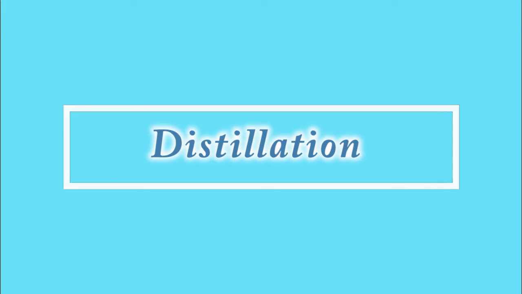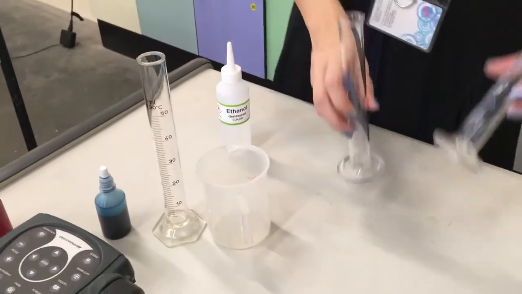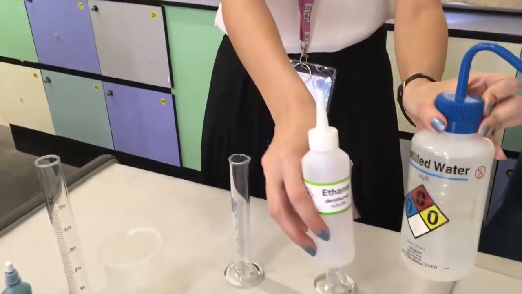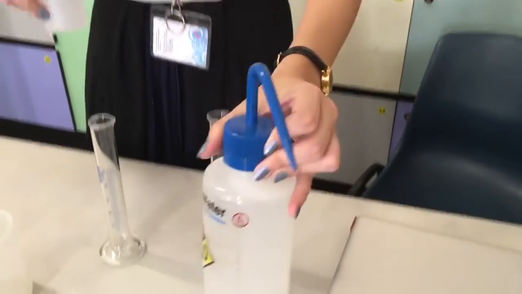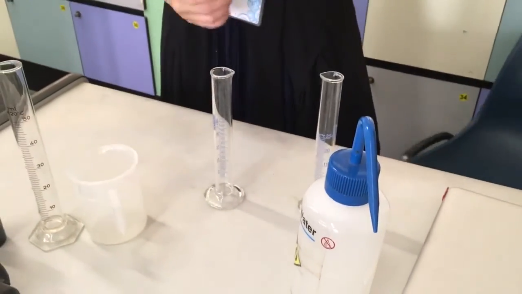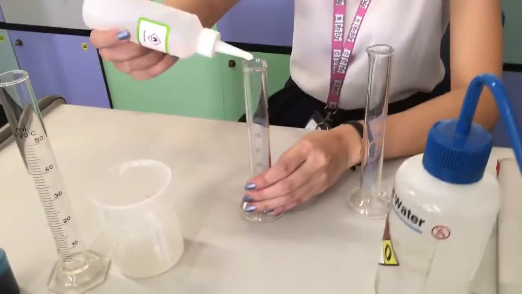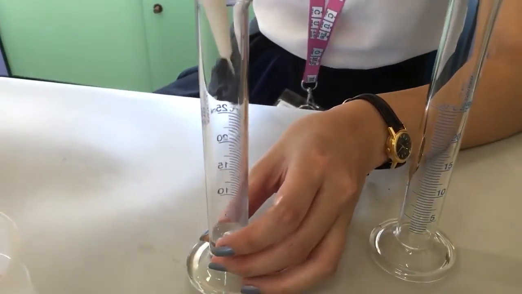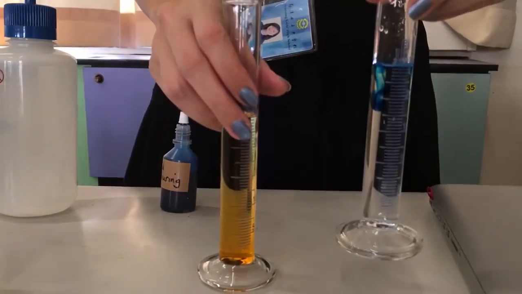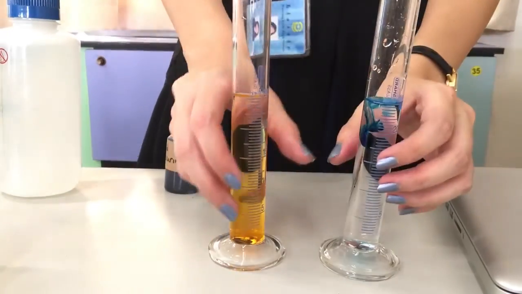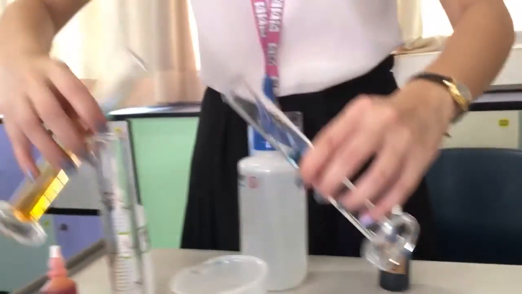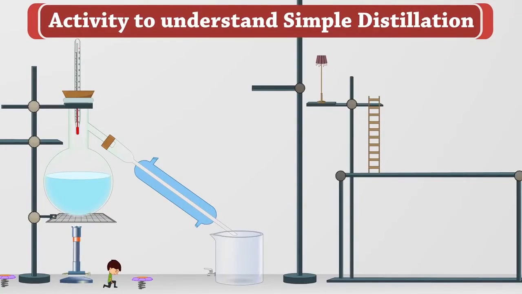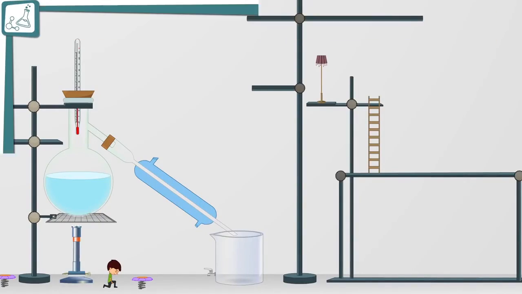Distillation. Sometimes a homogeneous solution is formed by the mixing of liquids. Some liquids have the property of mixing in all proportions, forming a homogeneous solution. This is known as miscibility. Water and ethanol, for example, are miscible because they mix in all proportions. We can separate such solutions using the distillation technique. Acetone and water are also miscible.